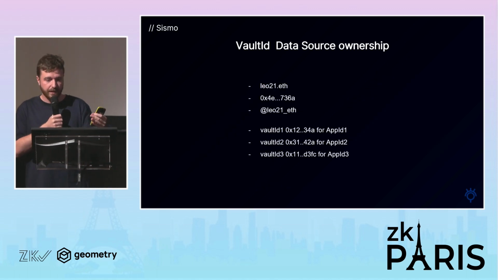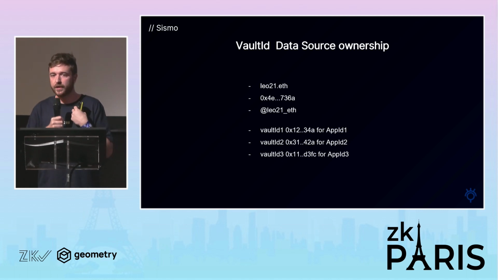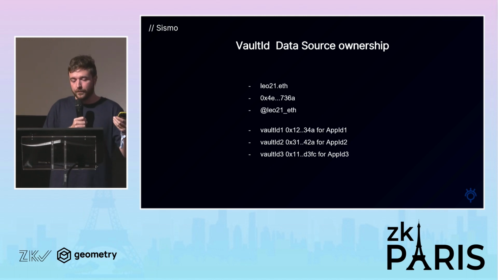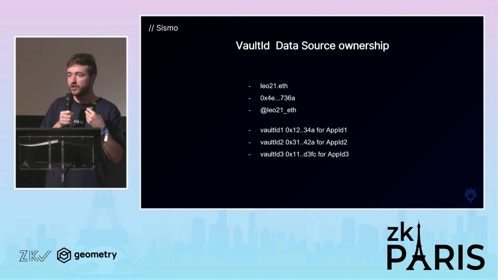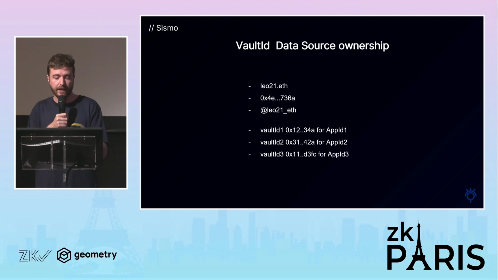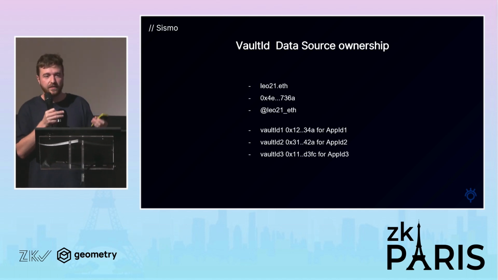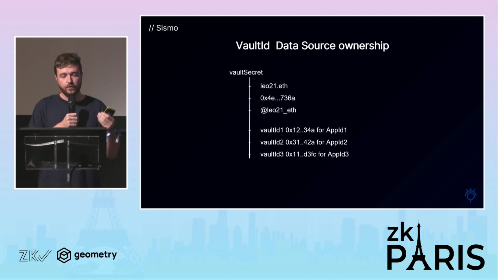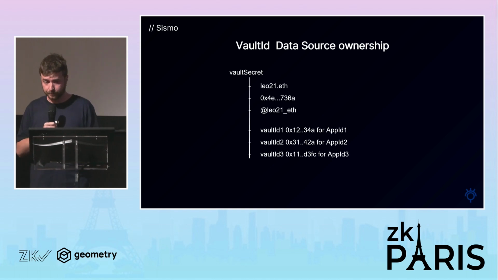And so, for instance, here we can see a lot of different types of data source ownership that we can prove with Sismo Connect and with zero knowledge proof. Ethereum account, Twitter account, GitHub account, but also Vault ID 1 for app ID 1, Vault ID 2 for app ID 2, that will be different. So each time I connect to a different application, I have a different user ID for that application. So it can be seen as different identities, a bit, for this application. And they are all linked together thanks to this vault secret. So I have at the end only one vault secret that allows me to prove ownership of all these accounts.